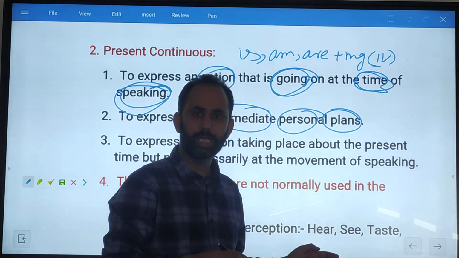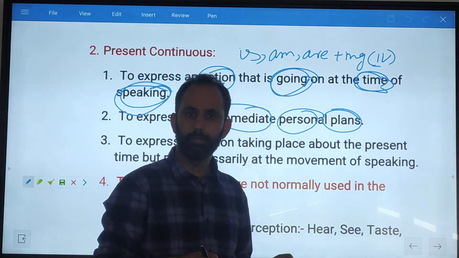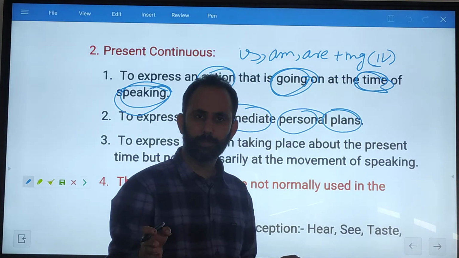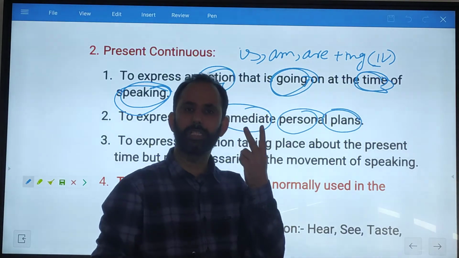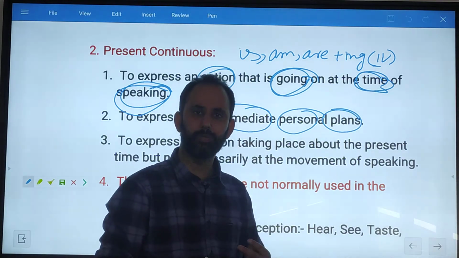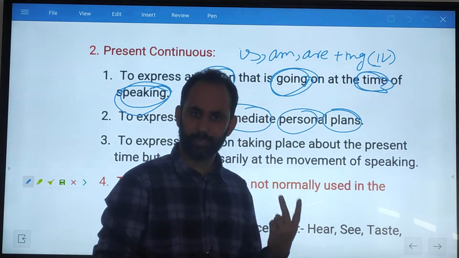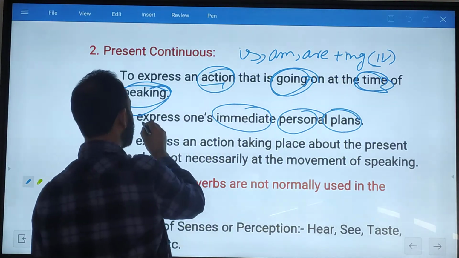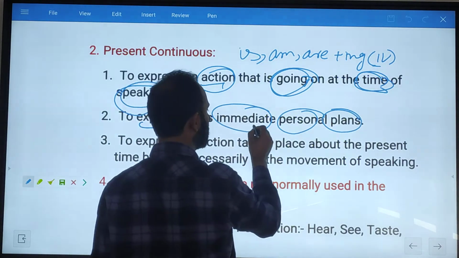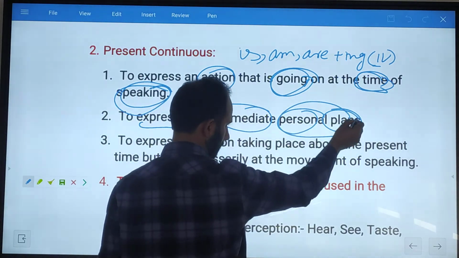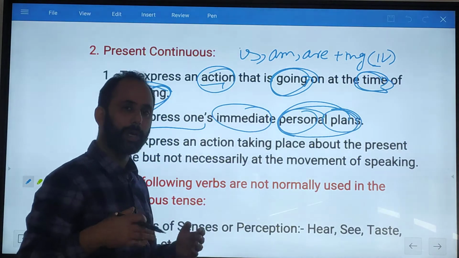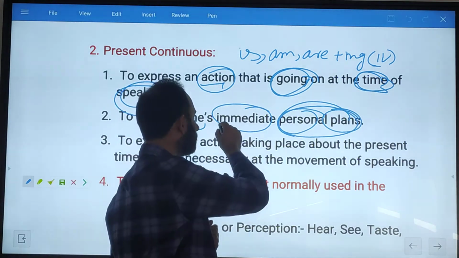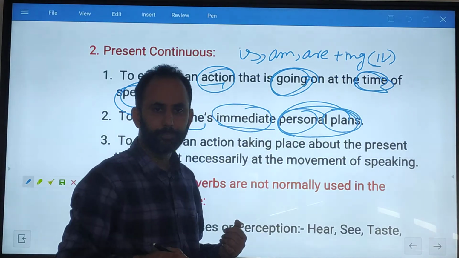These days it is said that in modern English there are only two tenses, present and past, because future is represented with the help of the present. What I want to say is that present continuous is used to express whatever plan you have made for the future, but that should be immediate, not far away.